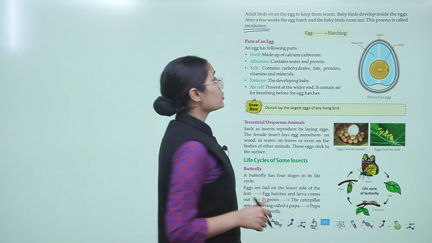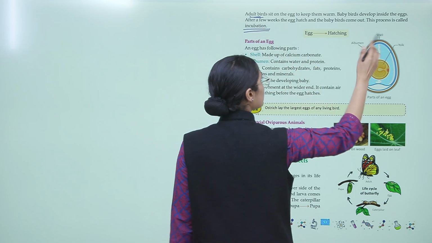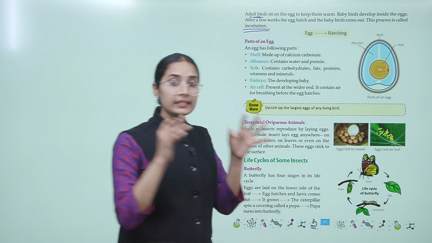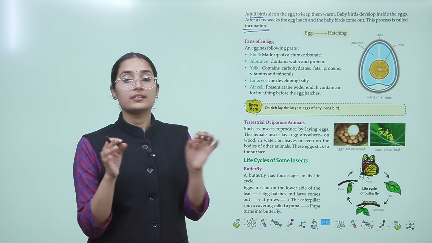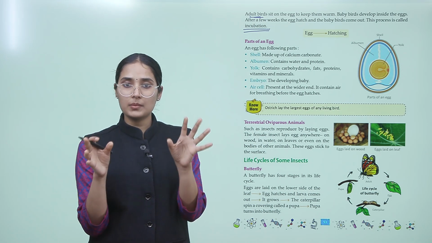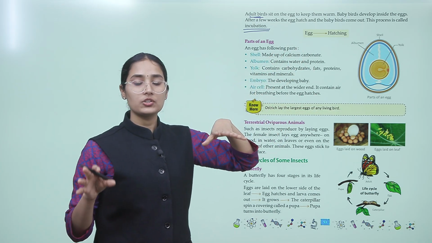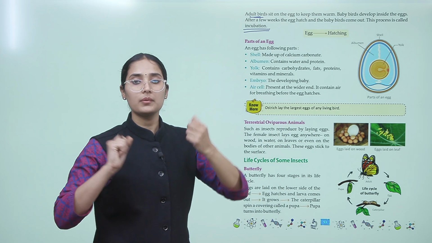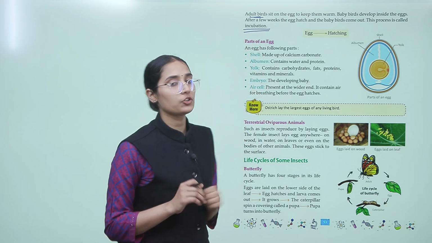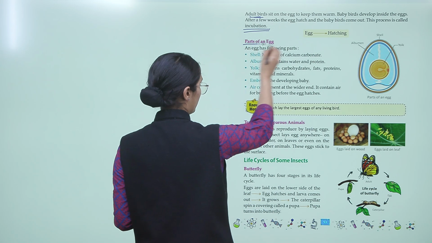The adult bird sits on this egg and provides heat, and after a few weeks the baby bird comes out. This process of the bird sitting on the egg and the baby bird coming out is called incubation.